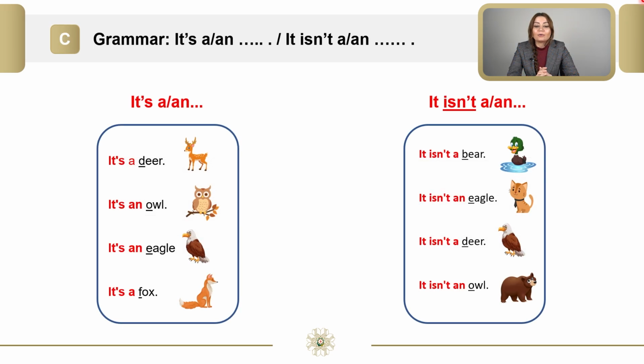It's a or an, or it isn't a or an. Dear students, if we want to say our sentence in the positive side, we use it's. But if we want to say it's in negative, we use it isn't. For example, it's a deer, it's an owl, it's an eagle, it's a fox. Now, in the negative side, it isn't a bear, it isn't an eagle, it isn't a deer, it isn't an owl.